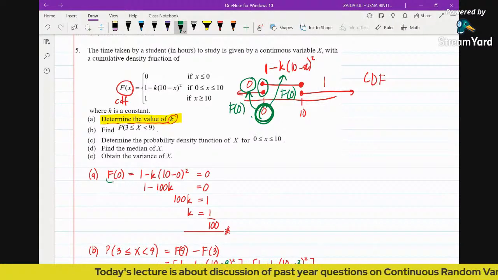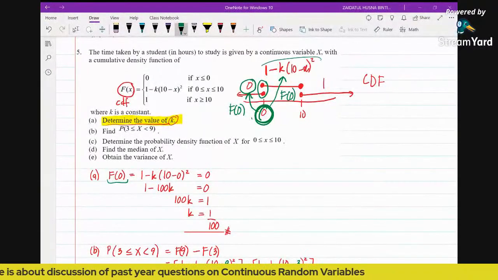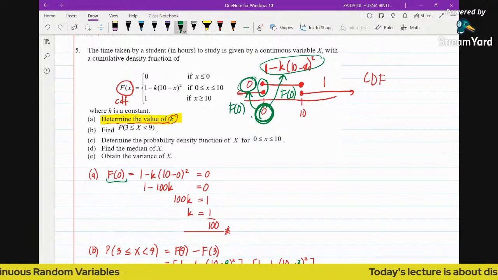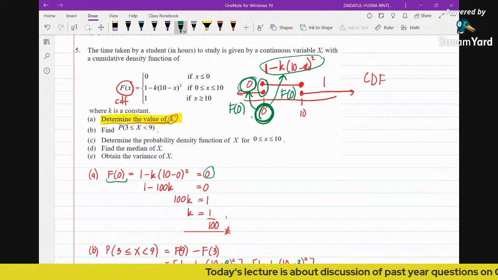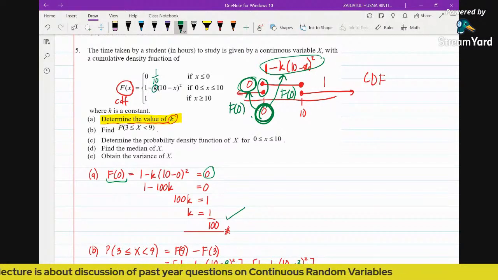So f0 is equal to, by substituting 0 into the second function here, 1 minus k times 10 minus 0 squared, and then we equate to this, which is 0. Then you just expand and write down k as the subject, so k is 1 over 100. So this k is going to be 1 over 100.